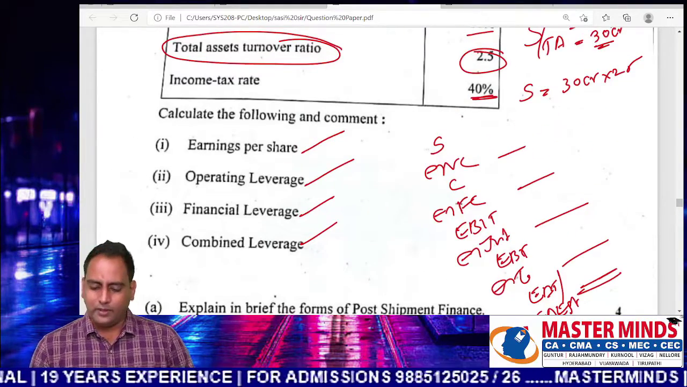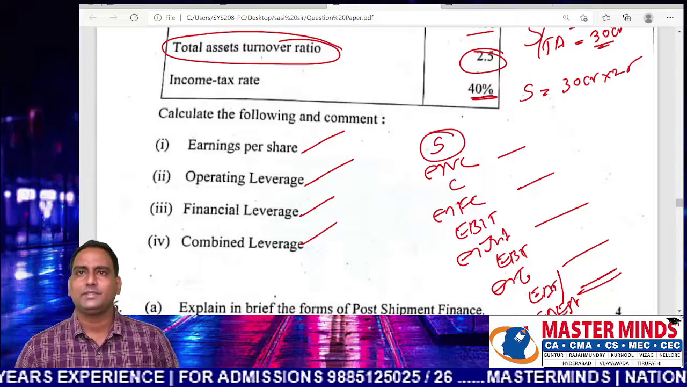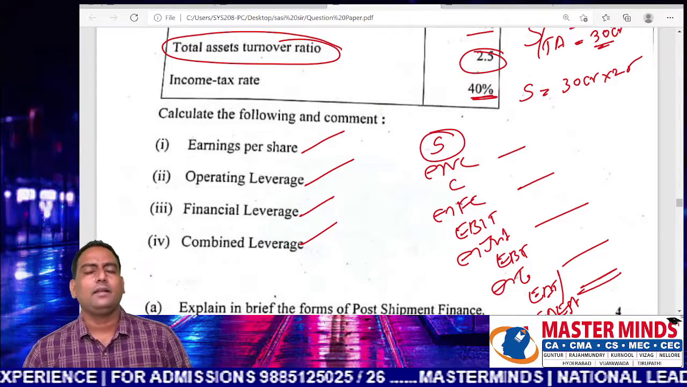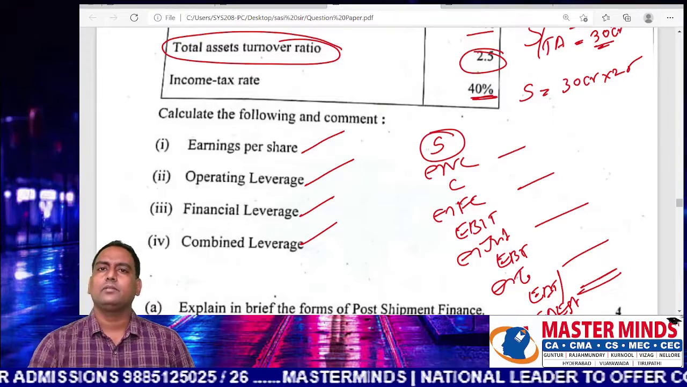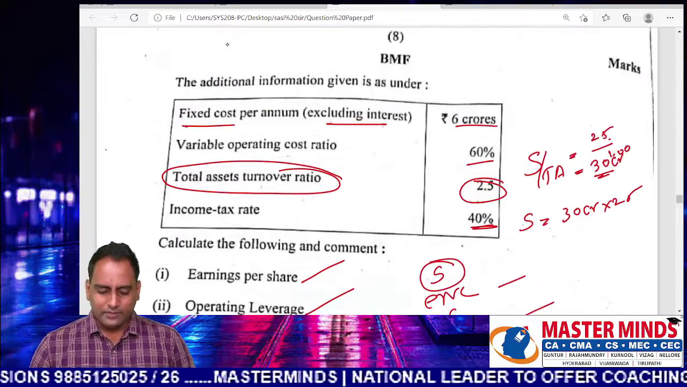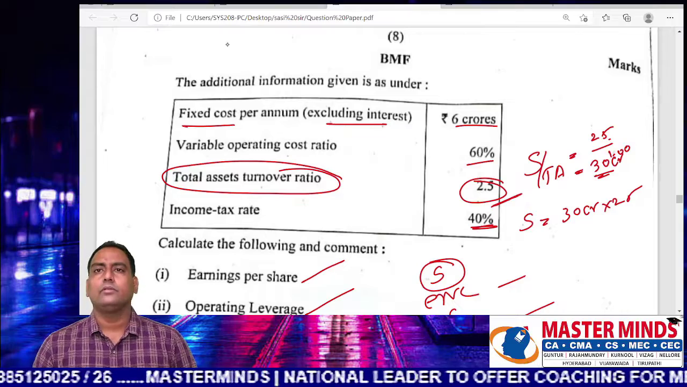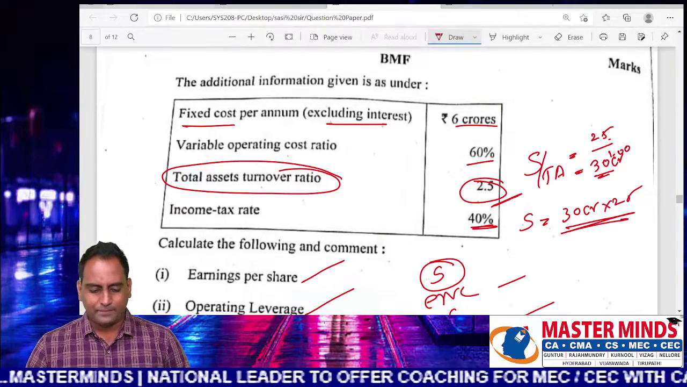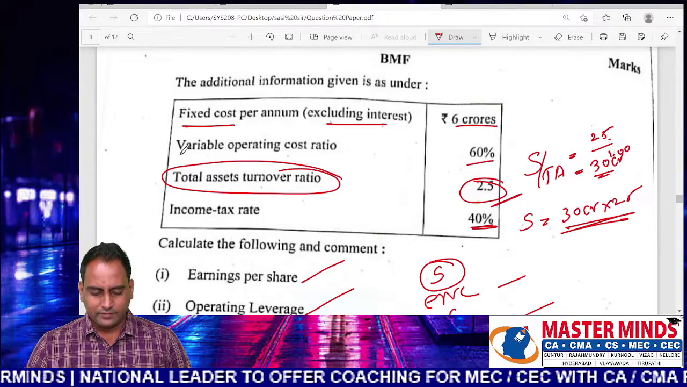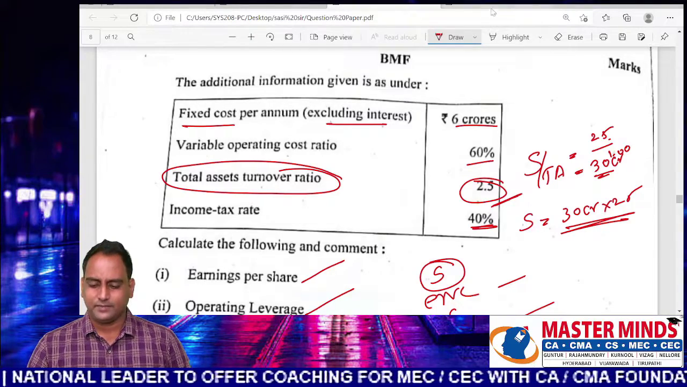The important point here is that sales information is missing. Except that, the structure of the question is quite simple. It's a normal question. So with the help of asset turnover ratio, you have to find revenue, sales. Variable cost, fixed cost, everything is there.